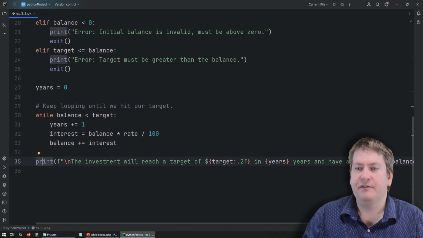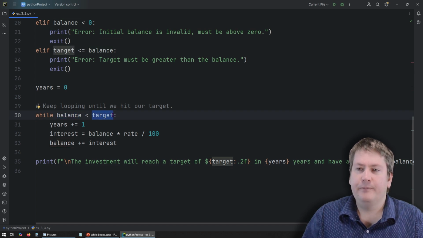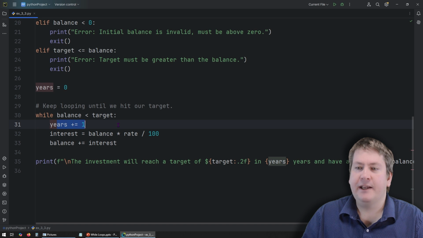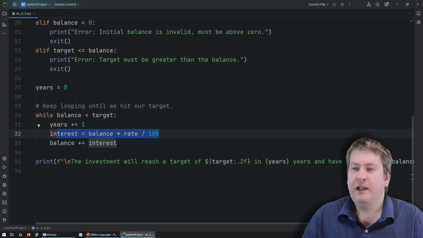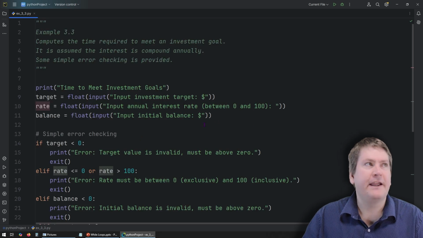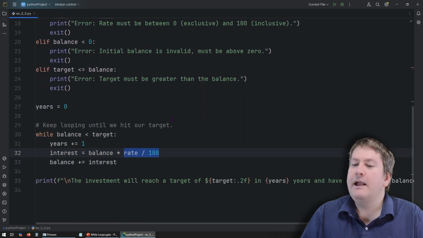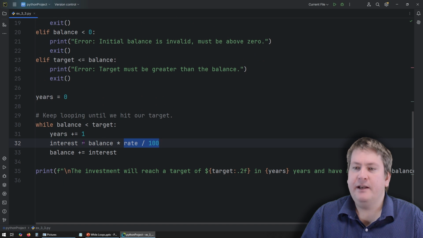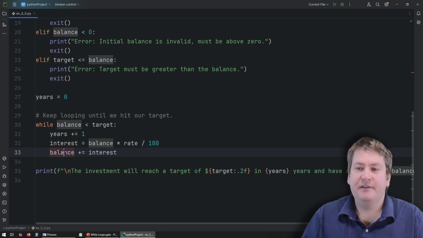So let's take a closer look at this while loop. So we're going to run this loop as long as our balance, our current balance, is less than our target. Inside the loop, we're going to keep adding years to keep track of how many years it takes to get to our target. And we do the actual interest calculation here. It's fairly straightforward. We have to divide the rate by 100 because we're entering it as a number between 0 and 100 rather than like 0.13. And then we simply multiply the balance by that, and that gives us the interest. And then we add the interest to our balance.